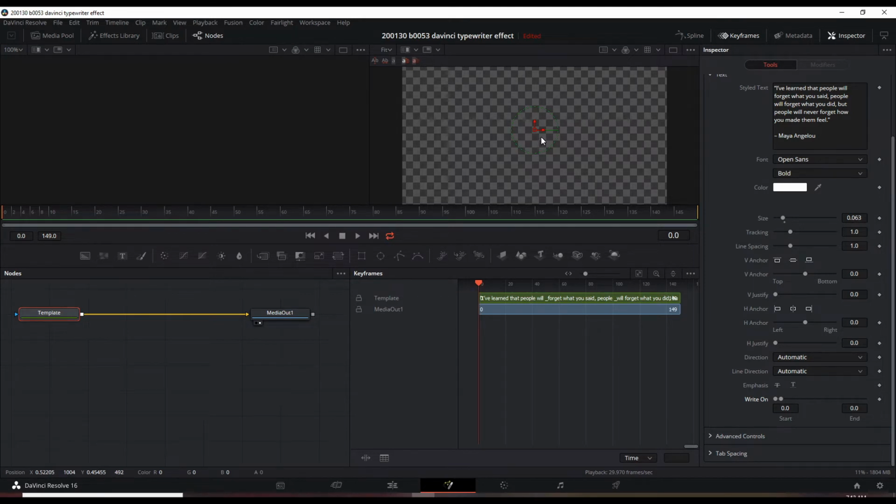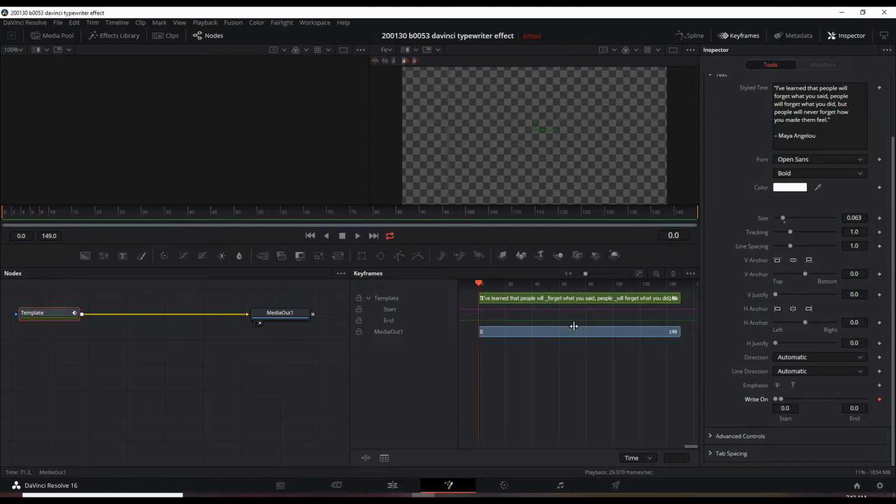You don't see it from the very beginning. Then it starts to show up. So this is our first frame. And let's click this diamond to give it a keyframe. Now it's red. That's the keyframe. And we can go somewhere in the middle.